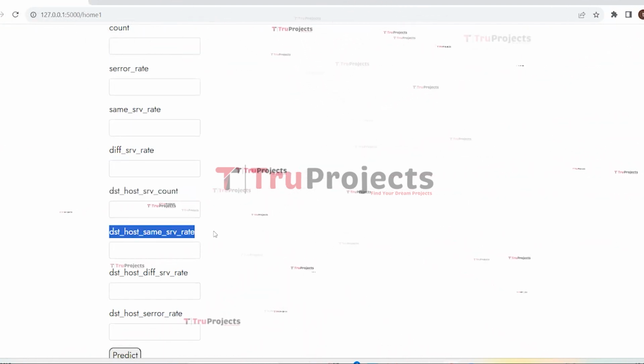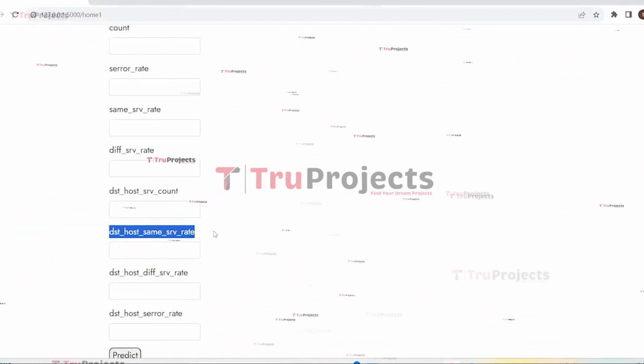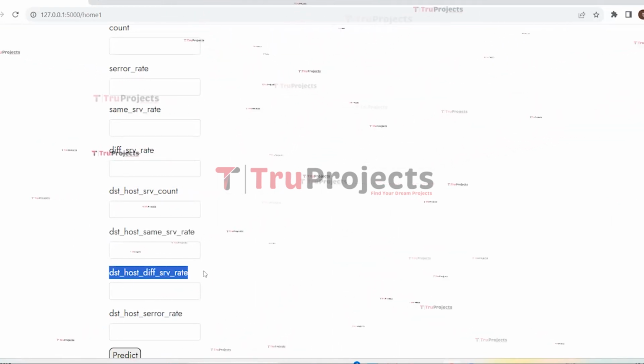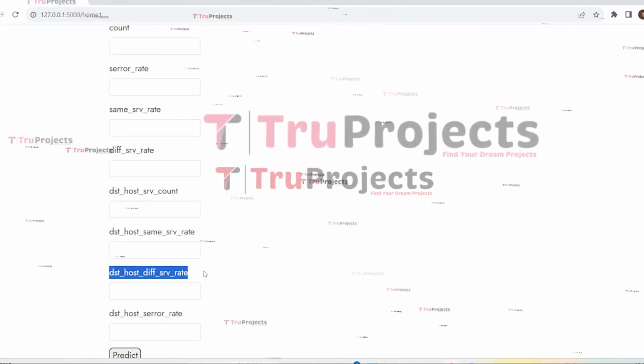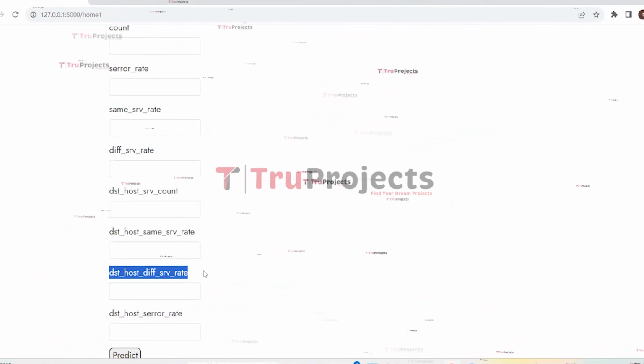Destination host same service rate. It is the ratio of connections to the same service on the destination host to the total number of connections to that host. Destination host different service rate. It represents the ratio of connections to different services on the destination host.